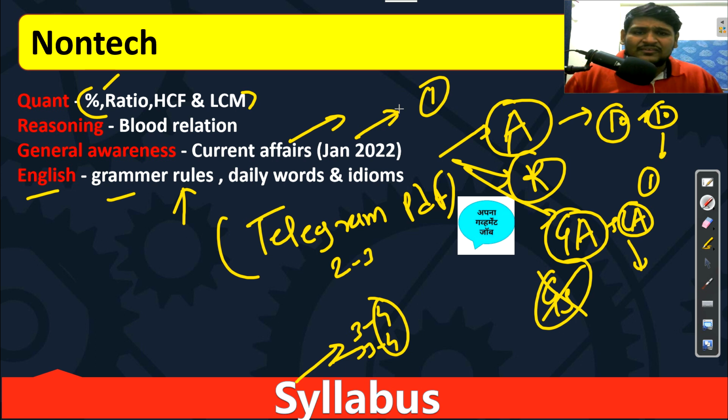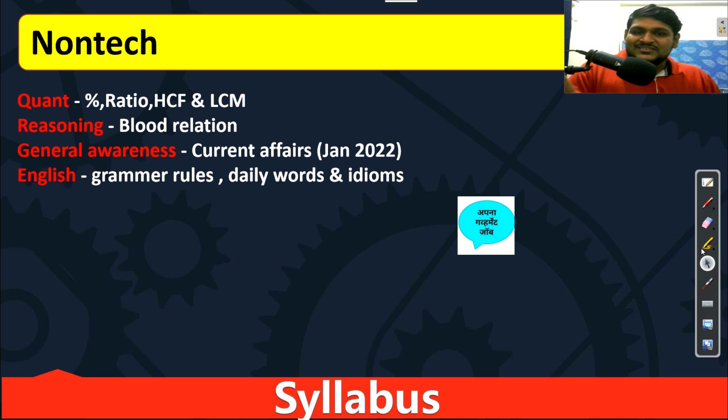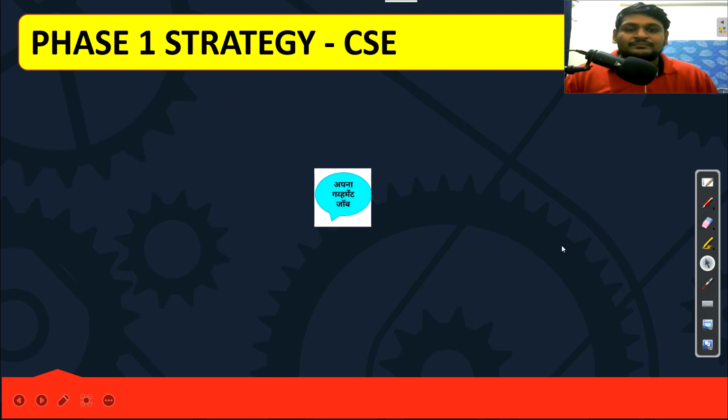So whatever Nielit will ask you, all the non-technical things we have in our PDF. No need of extra resources, just R.S. Agarwal for exam level and our PDF, that's it, simple rule. So yes, this is the end of your phase 1 strategy. Now you can directly move to the daily routine timestamp, and I will meet you in the next phase of this.